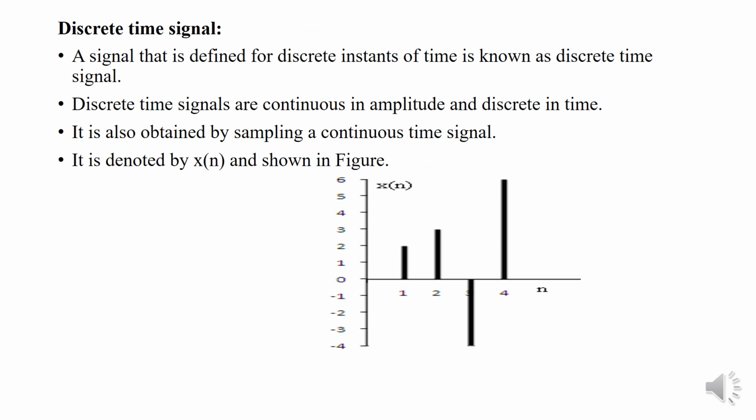Discrete time signal: a signal that is defined for discrete instants of time is known as the discrete time signal. Discrete time signals are continuous in amplitude and discrete in time. It is also obtained by sampling a continuous time signal. It is denoted by x of n, and it is shown in the figure. This is the example for the discrete time signal.